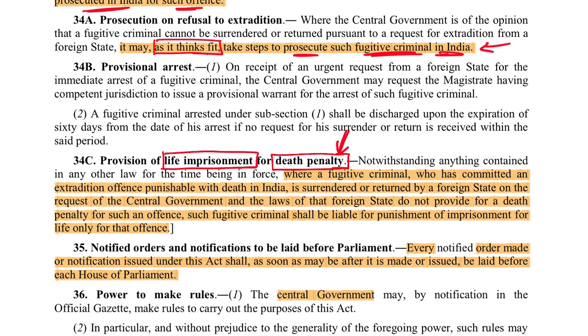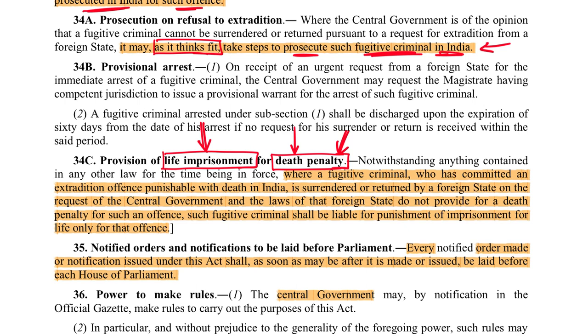Okay, very important. It's complicated, but it's important. So this means that if Vijay Mallya has done an offense in India which is punishable by death and has run away to a country where death penalty is not allowed, now that country extradites Vijay Mallya, but the Indian government, or the judiciary, the justice delivery system, cannot punish Vijay Mallya by death. It will be maximum life imprisonment.